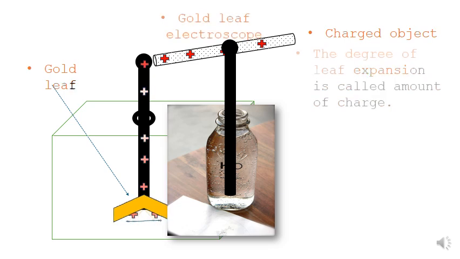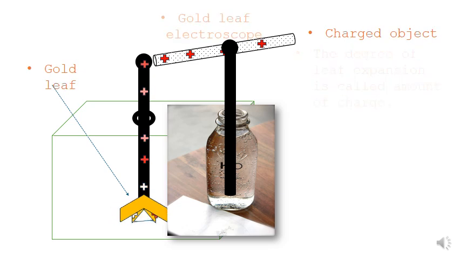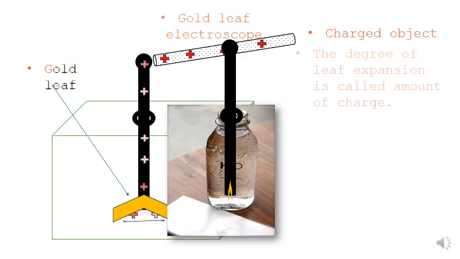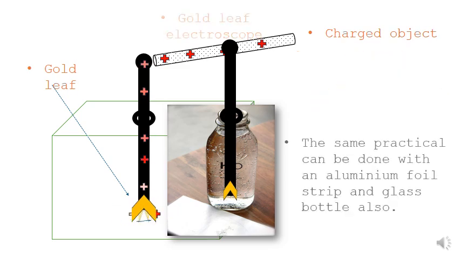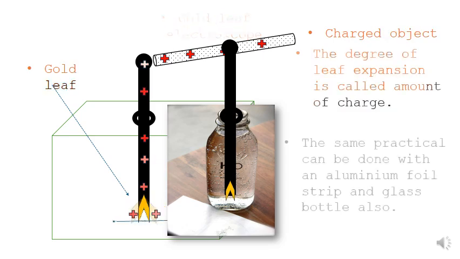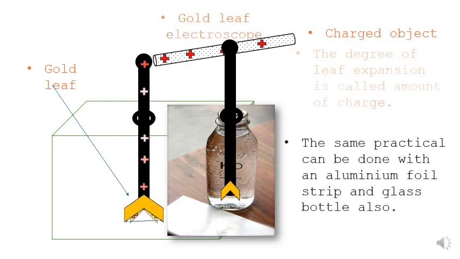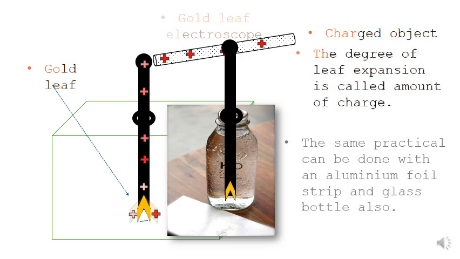The similar exercise students can do with a glass bottle also. Same type of behavior: at the end of the glass you can attach one aluminum foil, and by the same exercise you can see the aluminum foil also is repelled at the edge. This is for the students. The same practical can be done with an aluminum foil strip with a glass bottle, and once you charge it, the edge ends of the aluminum foil will repel each other.